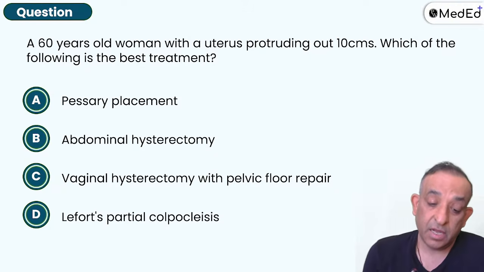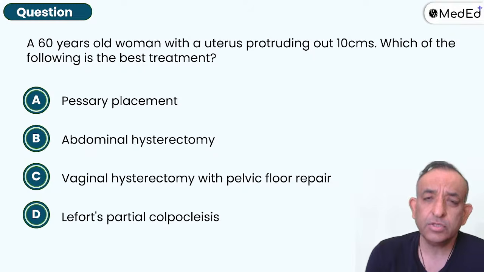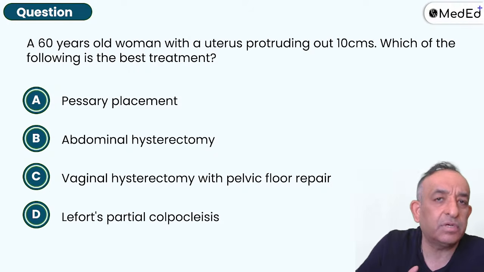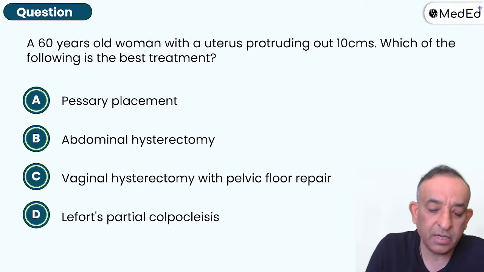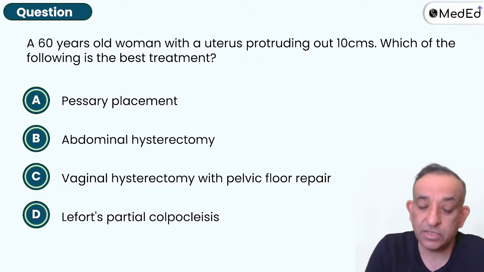A 60-year lady with the uterus protruding out 10 centimeters, which of the following is the best treatment? So if there is a uterovaginal prolapse in a 60-year-old woman, we will not repair because she doesn't have the need of the uterus. So we go ahead and do a hysterectomy. Now, when the uterus is hanging out of the vagina, there's no point doing an abdominal procedure or a laparoscopic procedure.